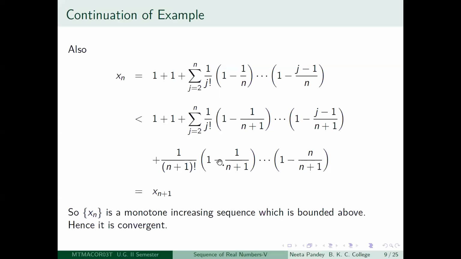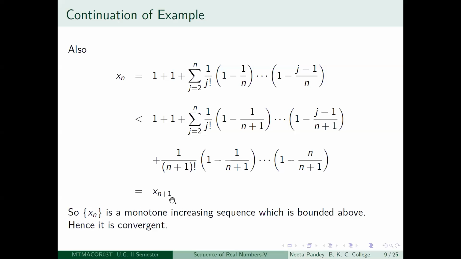So doesn't this look the same as this, except that we could have written this together, and we could have written it as 1 plus 1 plus summation j is equal to 2 to n plus 1, 1 by j factorial, 1 minus 1 by n plus 1, etc., 1 minus j minus 1 by n plus 1, right? So here the summation becomes from 2 to n plus 1 if you include this here. So that is the formula for xn plus 1, because you have proved that this is the formula for xn for any positive integer n.